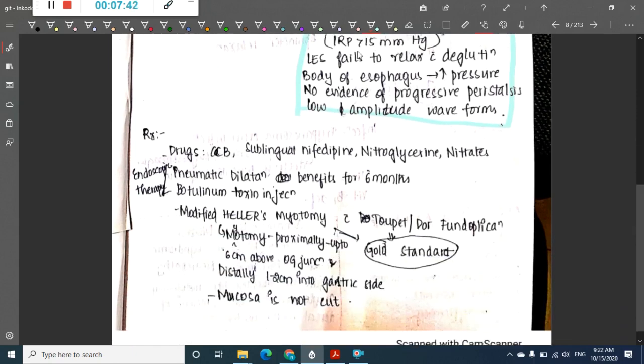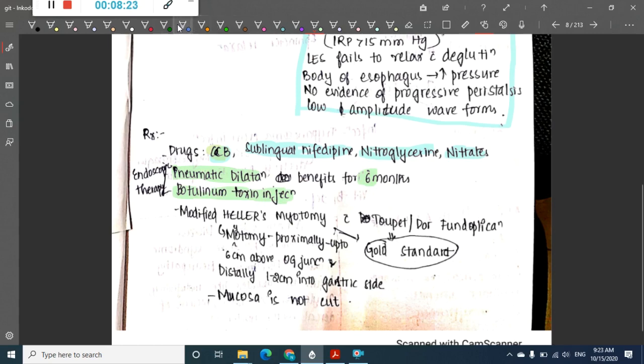Then what are the drugs that are used? The drugs are given first to dilate the contracted segment. Drugs like calcium channel blockers, sublingual nifedipine, nitroglycerin and nitrates are given. Then we have endoscopic therapy, which is done for pneumatic dilatation. We can pass an endoscope and, with the help of air, dilate the contracted segment. This will benefit for 6 months, because after 6 months it will come back to normal. Then botulinum toxin injection can be given through endoscopy.